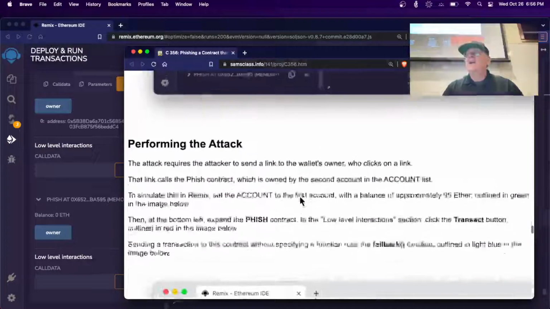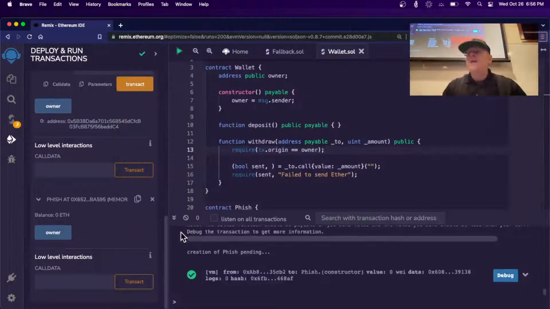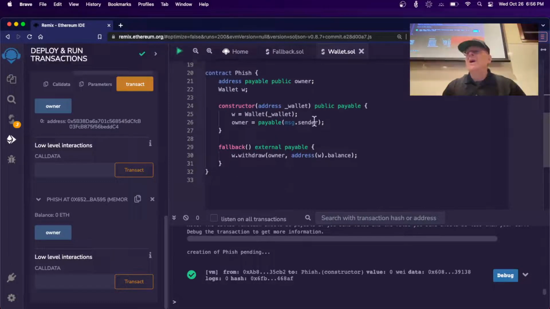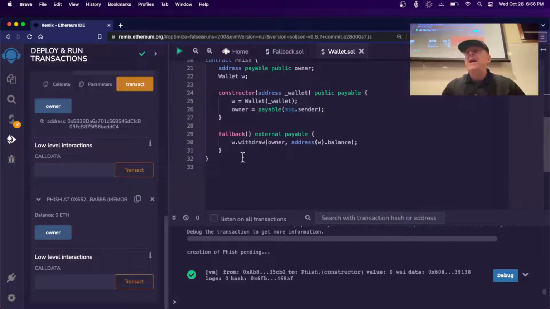All right. Now to perform the attack, I have to send a link to the wallet's owner, who will click on a link, and they will then call the phish contract. And so the phish contract down here takes in the wallet address as a parameter, and when the fallback function is called, it does a withdraw in the wallet address.